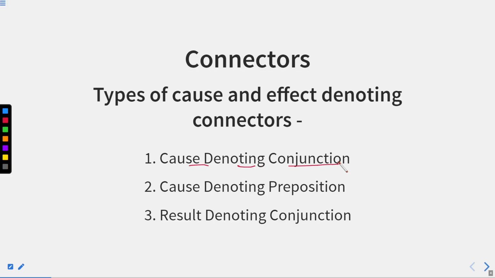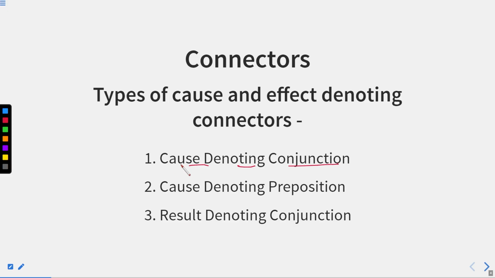Now as I told you, there are several connectors, and connectors are divided on the basis of conjunctions and prepositions. So every type of connector will be classified into two separate entities, that is either the conjunction or the preposition.